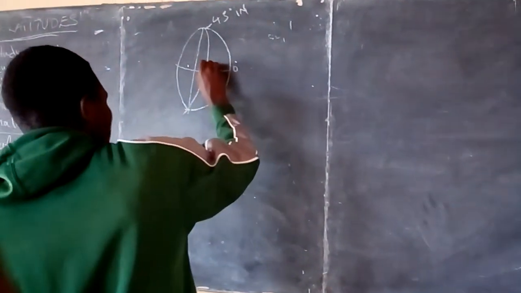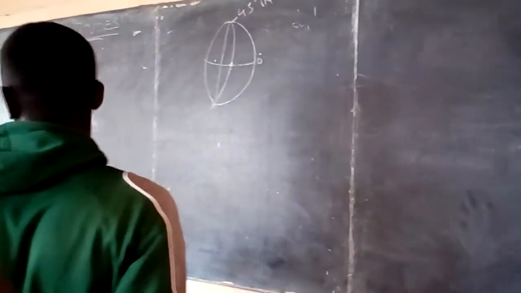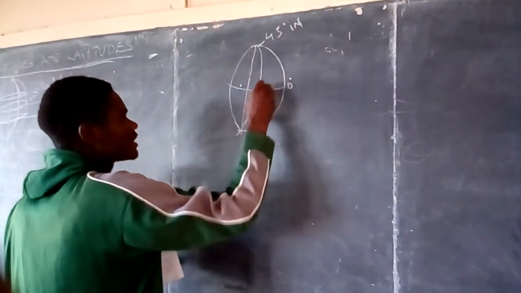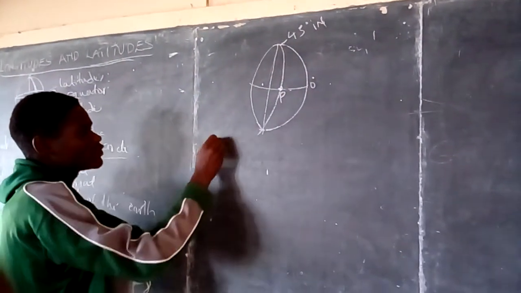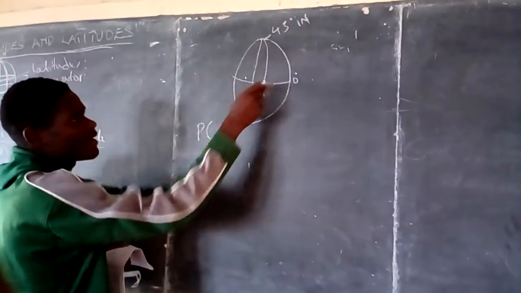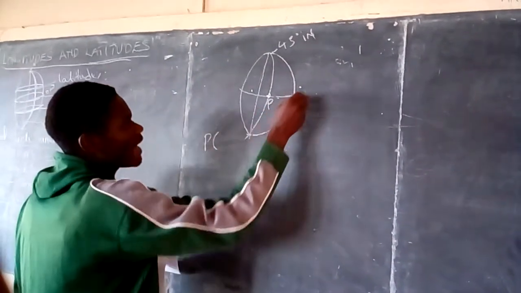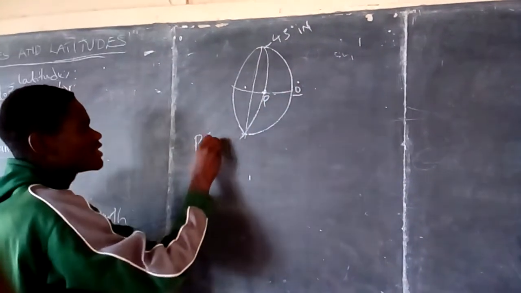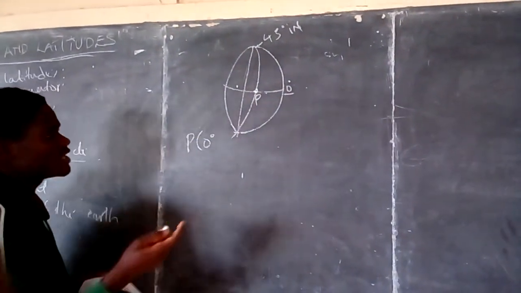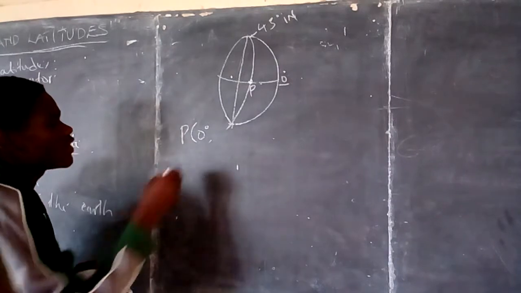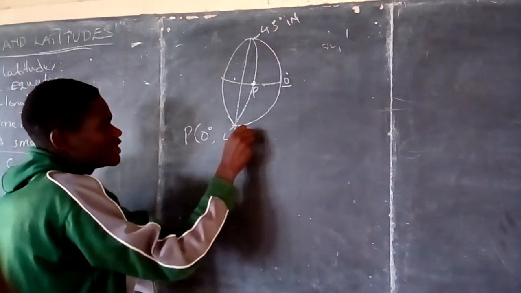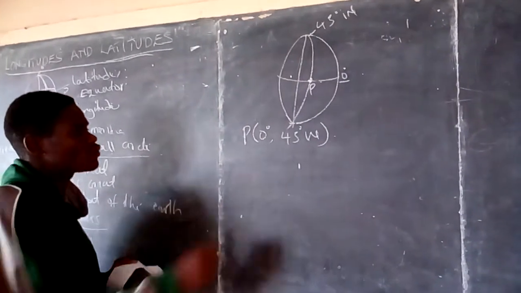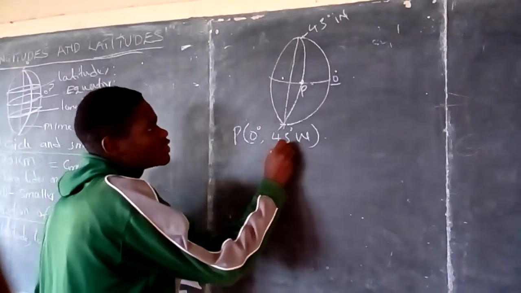Then there is a place at this point here. There is a place at that point. Now we say that place, let me say this is a place P. Now the position of place P is given by the pair of latitude, longitude. Now the latitude here is 0 degrees, neither west nor east. Now we say it is just 0 degrees and 45 degrees west. That is the position. The position must be in a pair coordinate of latitude, longitude.